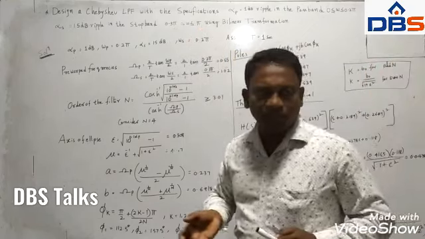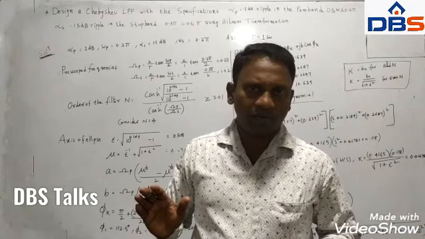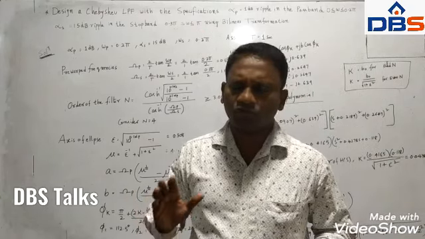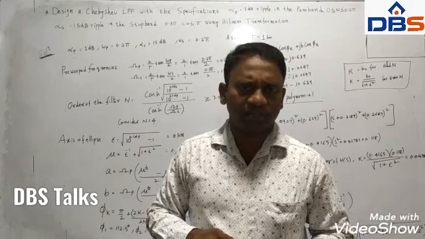Okay, so this bilinear transformation method is very important.